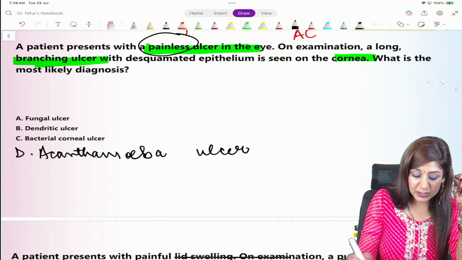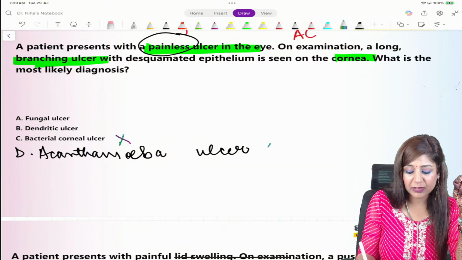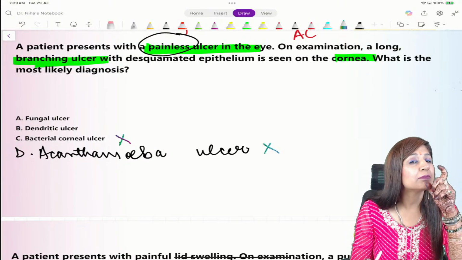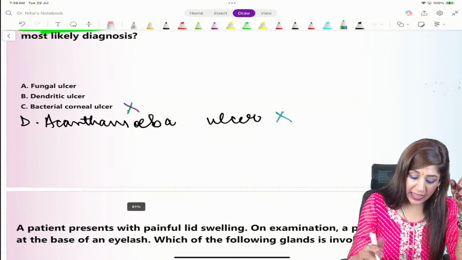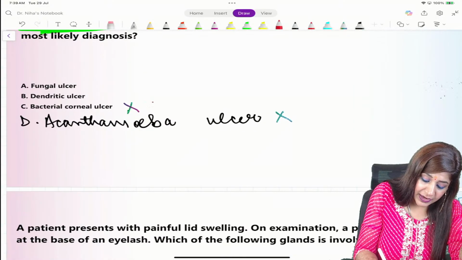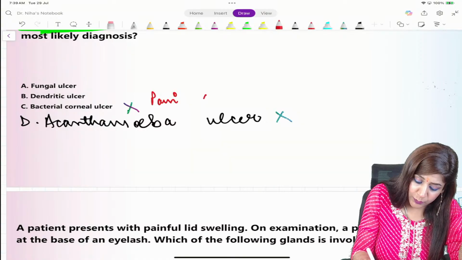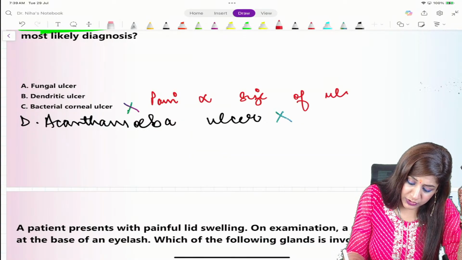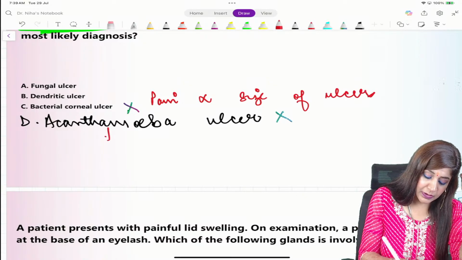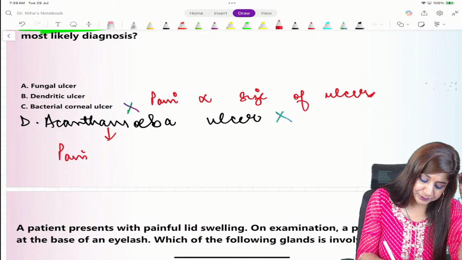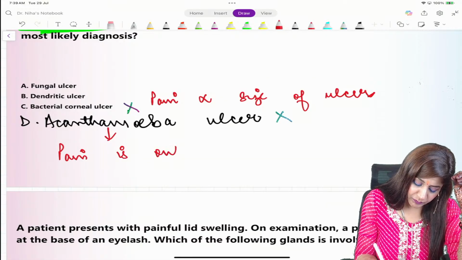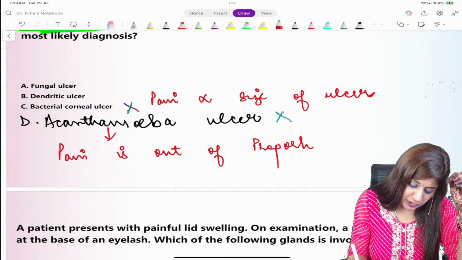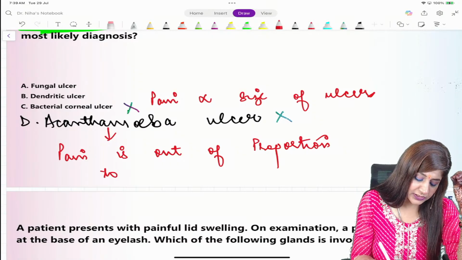The moment they say that it's painless, bacterial and acanthamoeba will be ruled out, because bacterial ulcer is also painful and acanthamoebic ulcer is also painful. In bacterial ulcers, pain will be in proportion to the size of the ulcer, but in acanthamoeba the pain is out of proportion to the size of the ulcer.